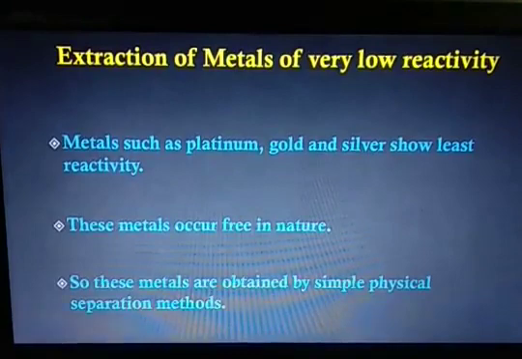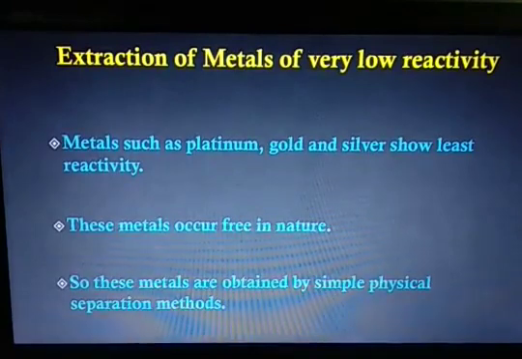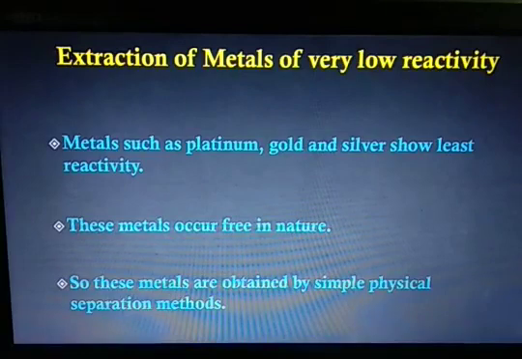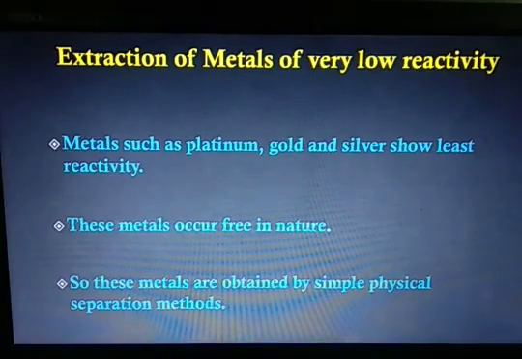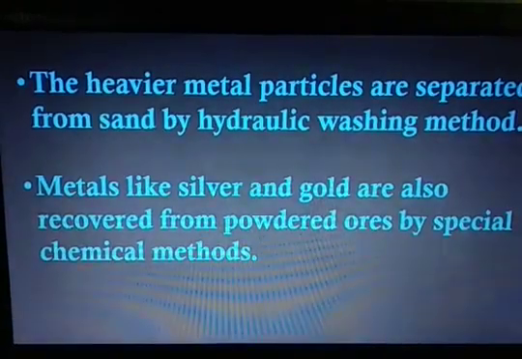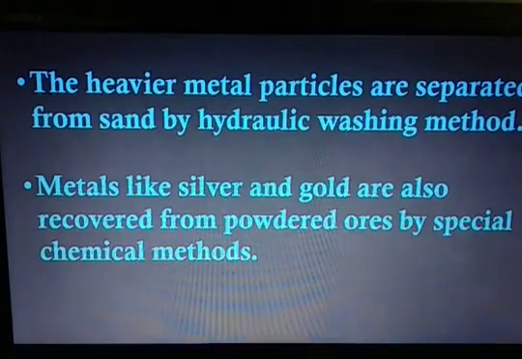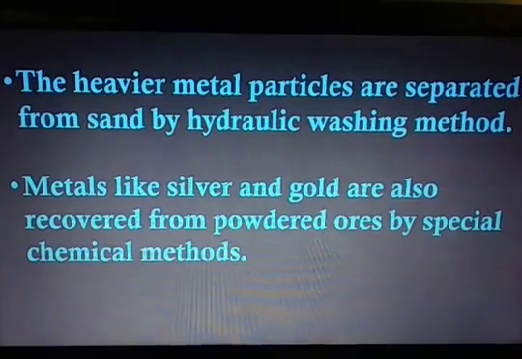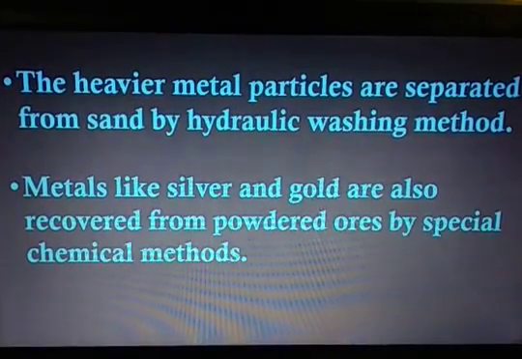So metals such as platinum, gold, silver, they show least reactivity, and that is why these metals occur in free state in nature. So these metals are obtained by simple physical separation methods. The heavier metal particles are separated from the sand by hydraulic washing method, and the metals like silver, gold are also recovered from the powdered ores by special chemical methods.